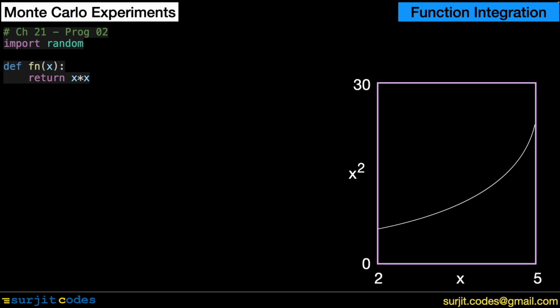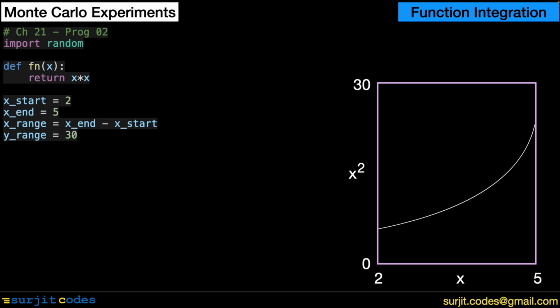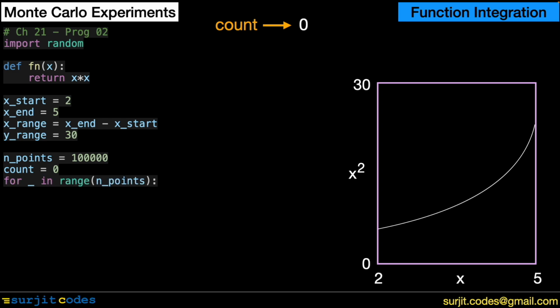We define x squared as the function. The limits of x are 2 and 5, so the range of x is 3 and that of y is 30. The range of y ensures that the entire curve is within the rectangle. We take 100,000 random points within the rectangle. In the beginning, count of the points below the curve is 0. We start a loop over the points.